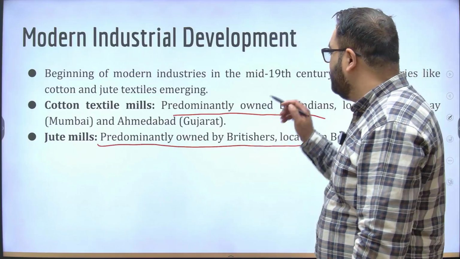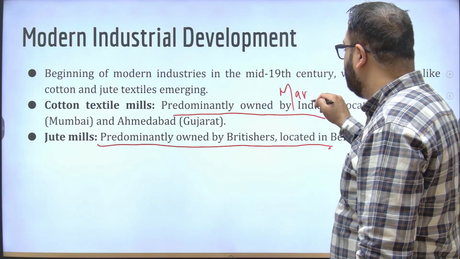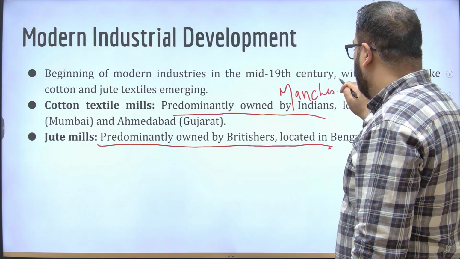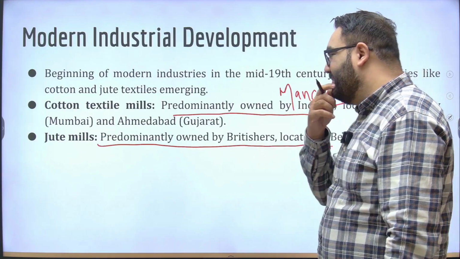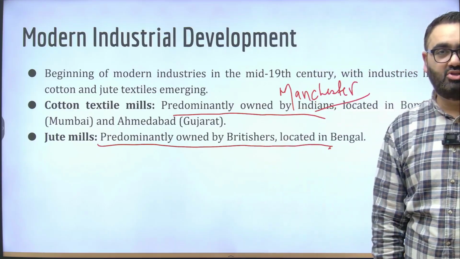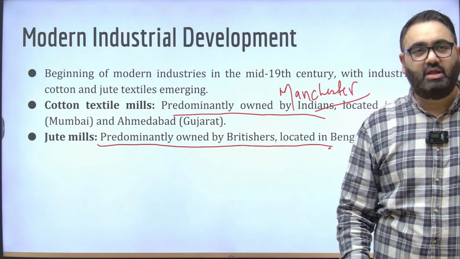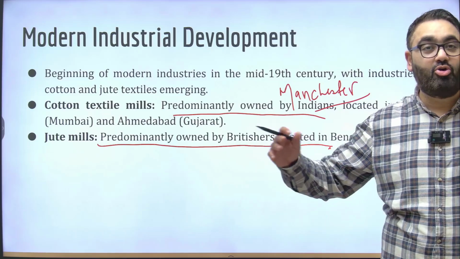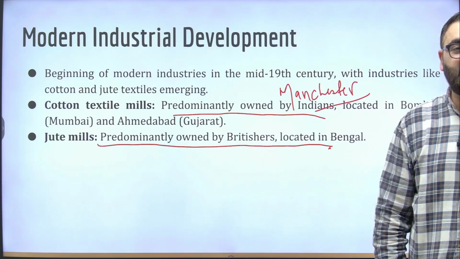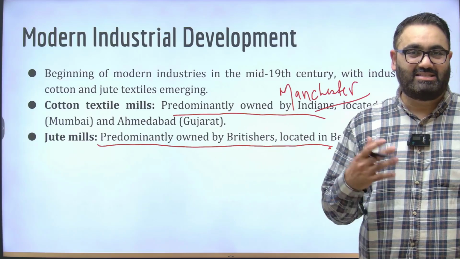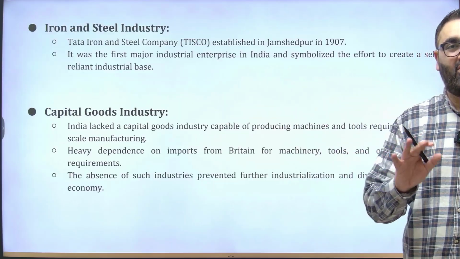Manchester became a very famous center of making cotton products that were then being sent to India. So it was done intentionally bit by bit to make sure that almost all the industries where India could actually gain some kind of prominence were being subdued in India.